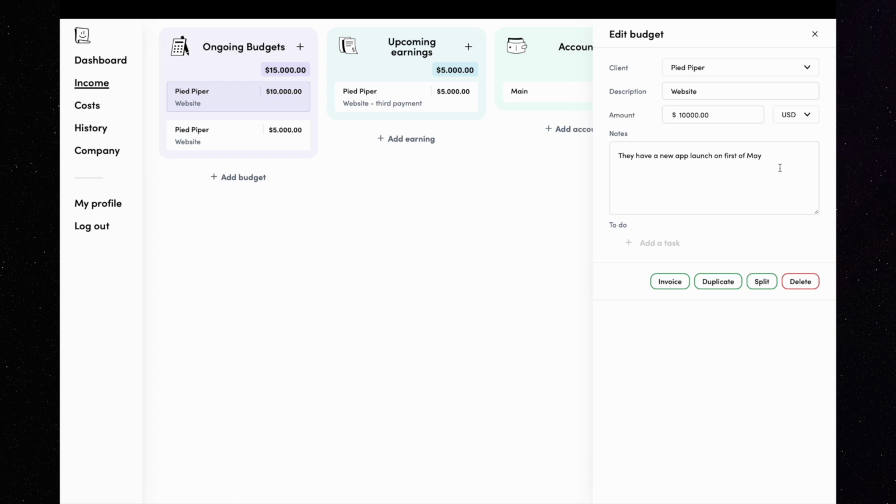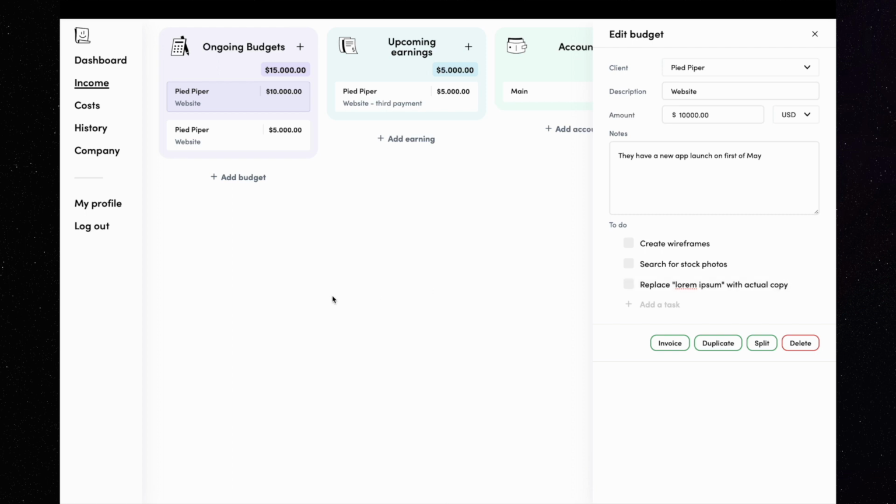Now, let's add some tasks. For this stage of the project, I will need to create wireframes. I will also need to search for stock photos to make the wireframes look more attractive. The last task will be to replace lorem ipsum with the actual copy. This is a crucial task when you are a designer.